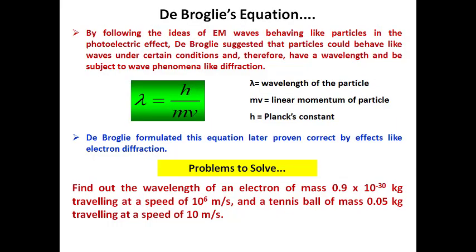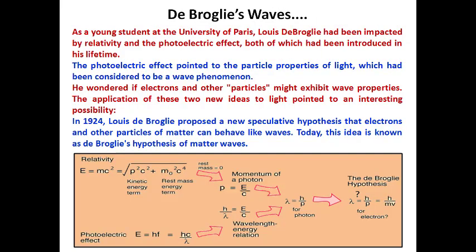P is the momentum, c is the velocity of the light in vacuum. So from this equation we can get the solution of p. The momentum will be equal to E by c. E is the energy of the photon, c is the velocity.